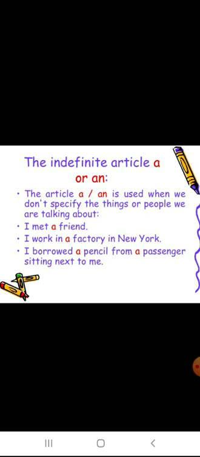The indefinite article a or an is sometimes used when we do not specify the things or people we are talking about, the particular things. When we are not specifying particular things, we can use a and an. The indefinite article. You see, I met a friend. Any friend, not a particular friend. So we are using a here. I work in a factory in New York. Any factory, not a particular factory. I borrowed a pencil from a passenger sitting next to me. Not a particular person, any passenger.